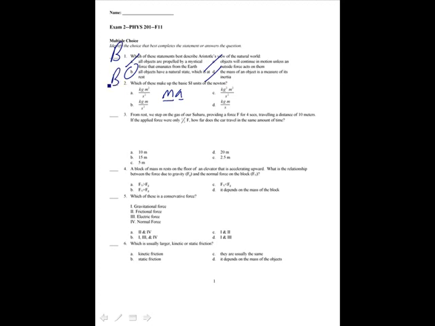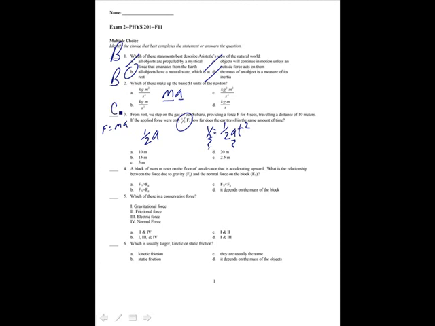From rest, we step on the gas of our Subaru, providing a force for 4 seconds, traveling a distance of 10 meters. If the applied force were only half F, how far does the car travel in the same amount of time? With a force half F, we have half the acceleration, because remember F equals ma. If we have half the force, we have half the acceleration if the mass stays constant. We want to know how far the car travels. We know x is equal to 1/2 a t squared. If our acceleration is half its original value, and we travel the same amount of time, our displacement is going to be half the original distance, so it's 5 meters.